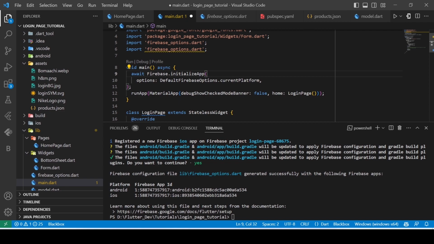In the next video we will be enabling Google sign-in method into our application. So yeah, see you all in the next one.